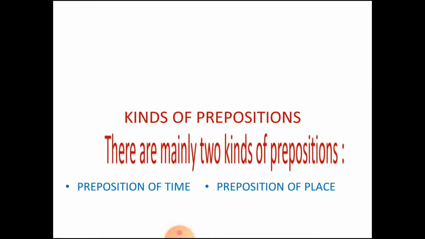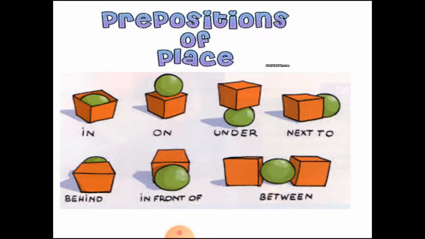We also discussed the kinds of prepositions, and we discussed that there are mainly two kinds of prepositions, that is preposition of time and preposition of place. We had discussed certain examples of preposition of place. Here you can see through the figure the ball that is present in the box.